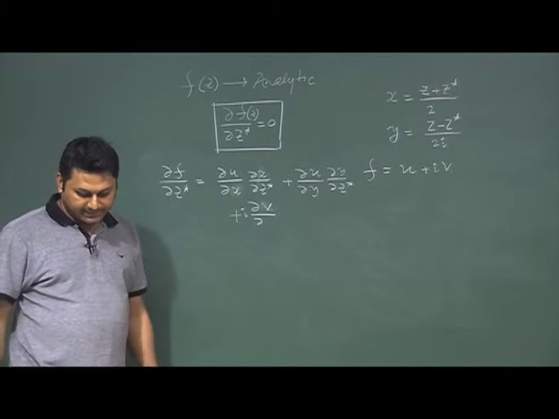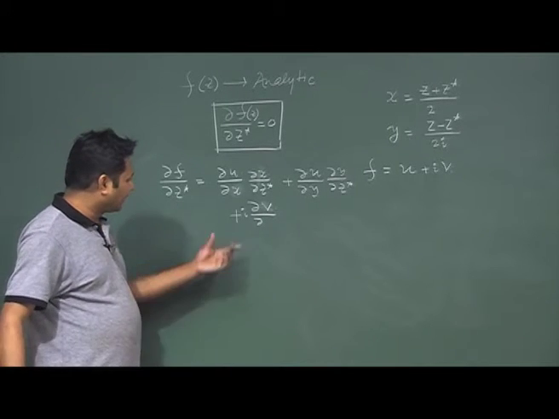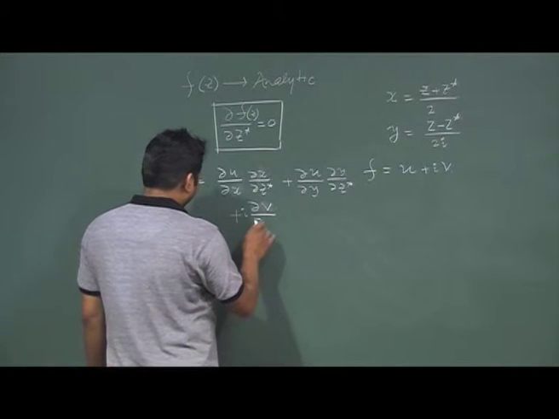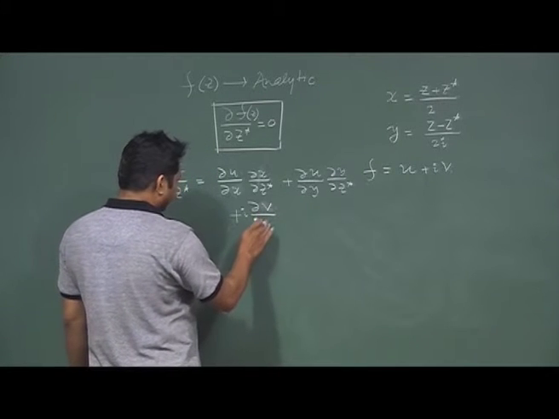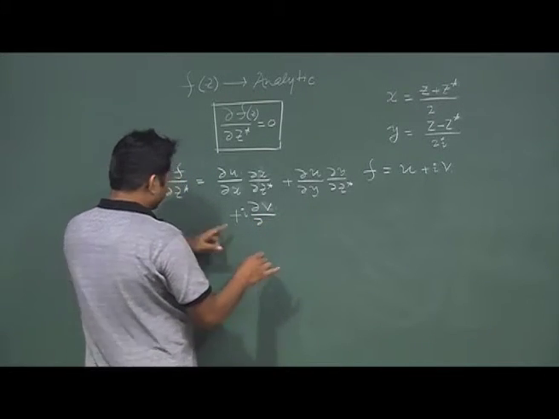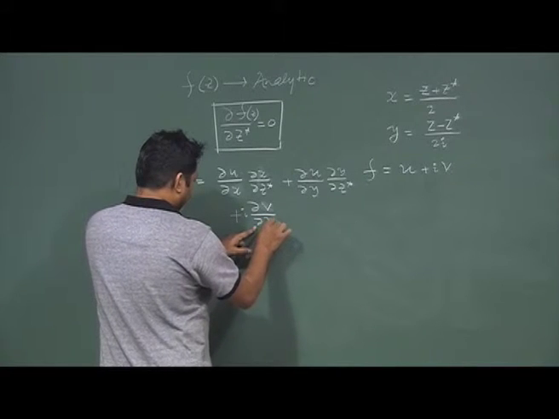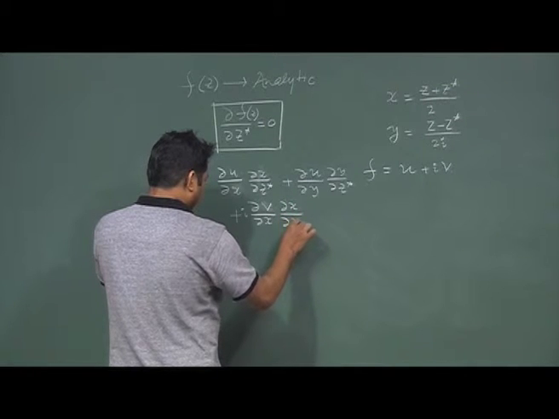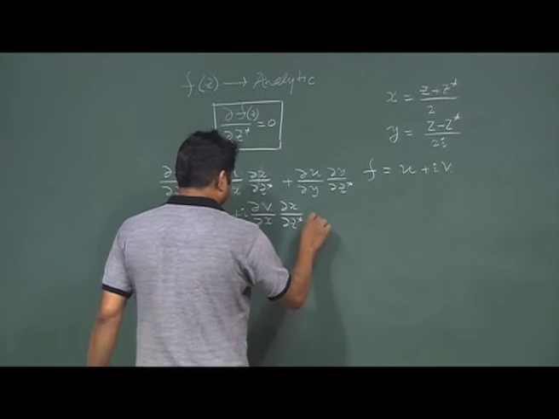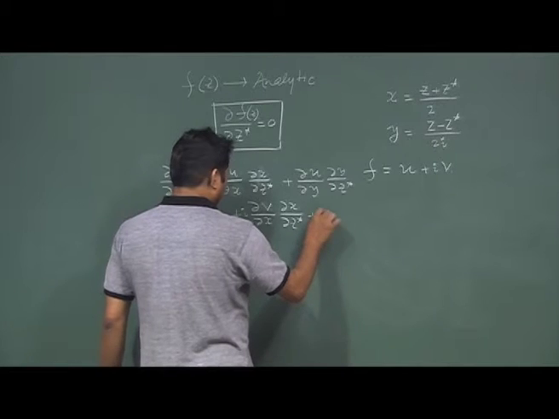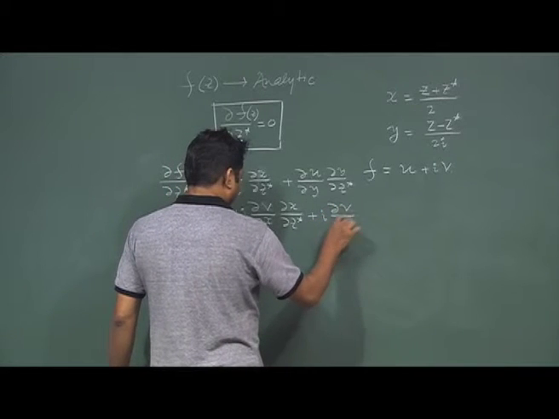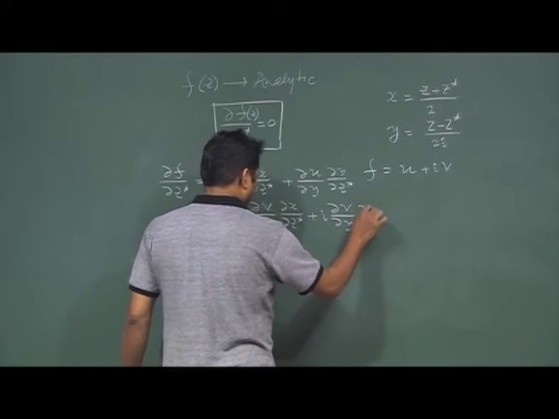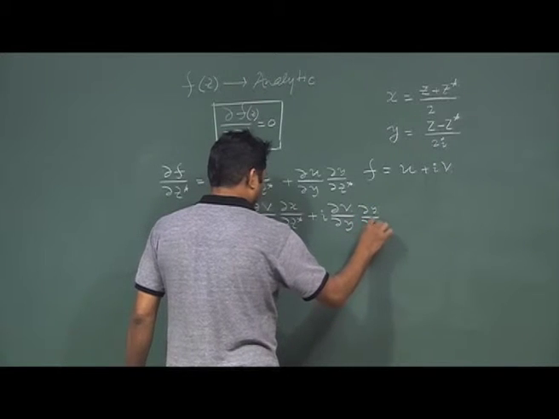So, if I do that, then I should have this quantity: del u by del x, del x by del z star, plus i del v by del y, del y by del z star.